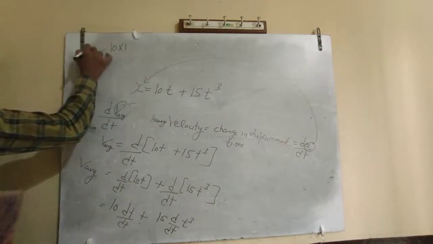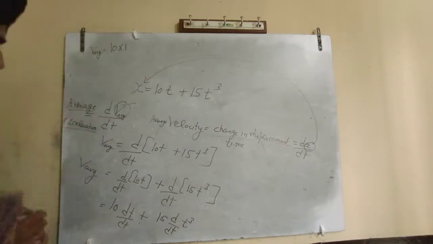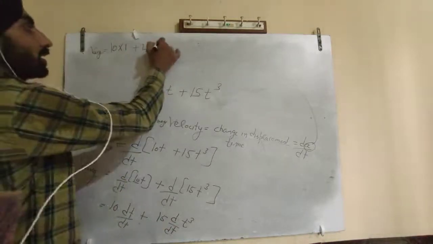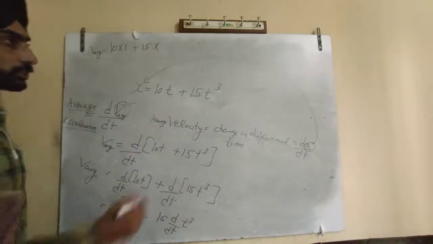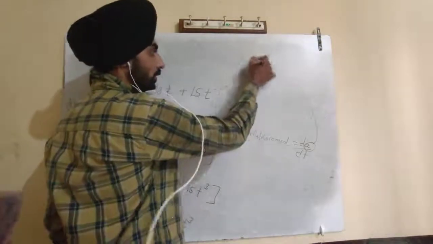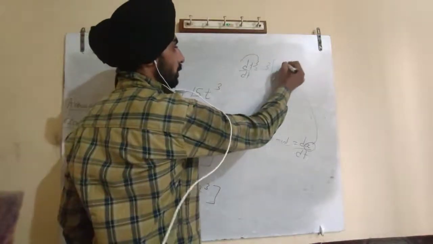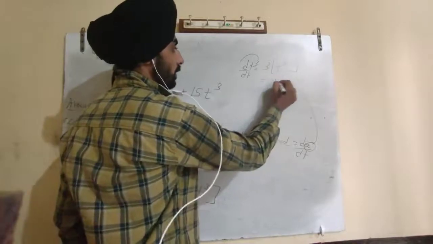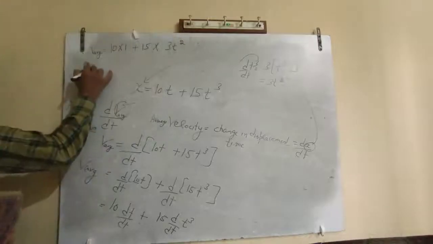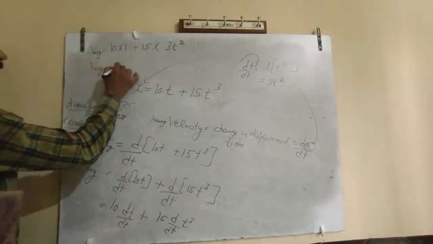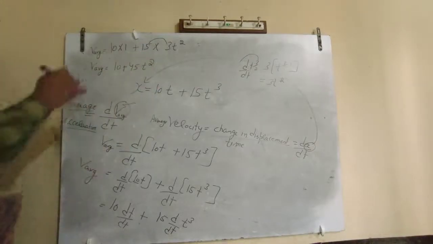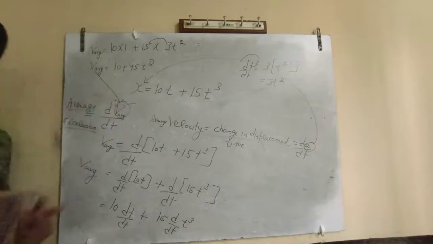You are finding the value of average acceleration. So plus 15 into the differentiation of t cube with respect to t. So what will be there? 3 will come here, the power will come outside. What will remain? 3 minus 1, so 3t square. So you have got the value of velocity: 10 plus 15 threes are 45 t square. Now you have got the value of v. You are going to put it here, then only you are going to get the average acceleration.